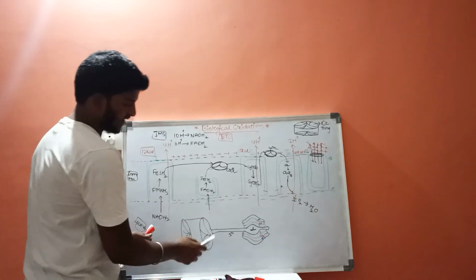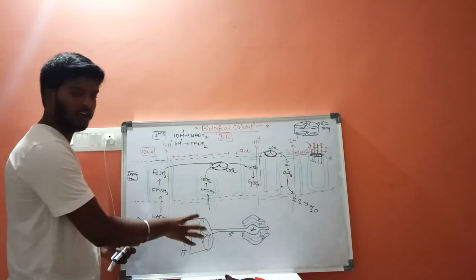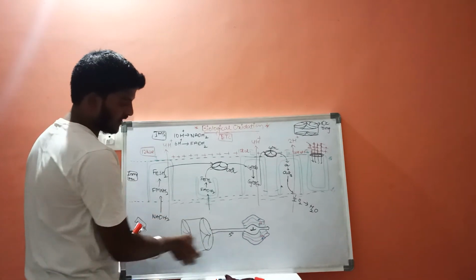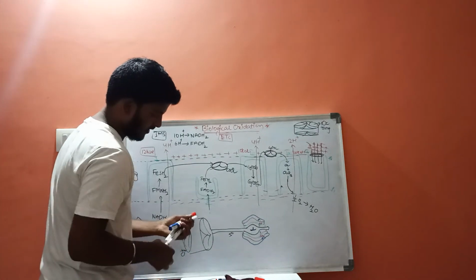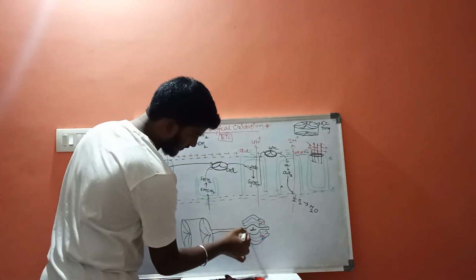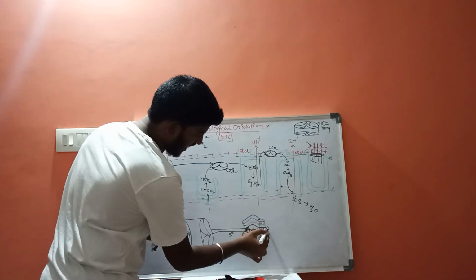This is the structure of ATP synthase. This is F0 and this is the F1 structure. Inside the F1 structure, it consists of the gamma subunit. This is the gamma subunit.